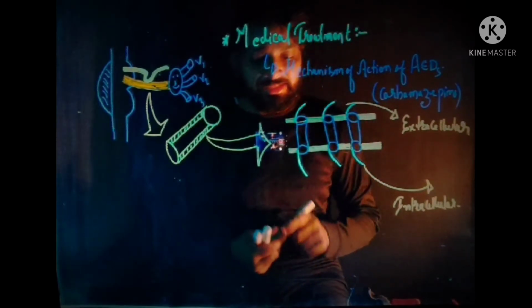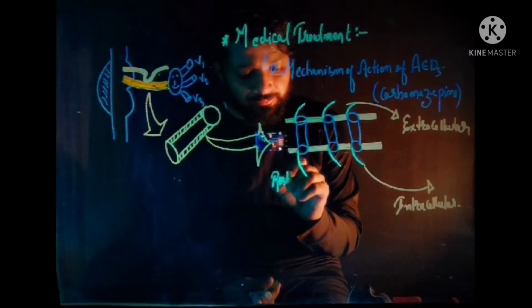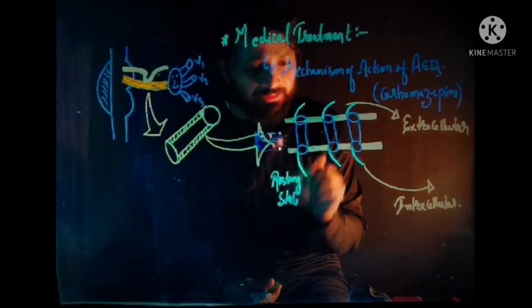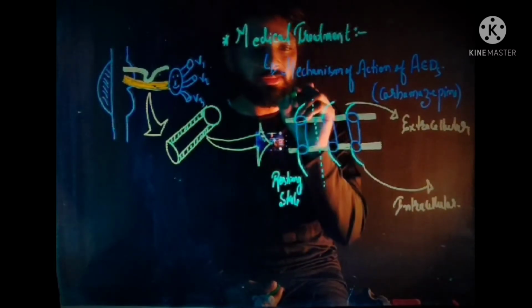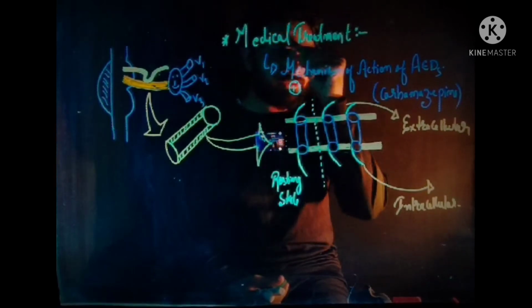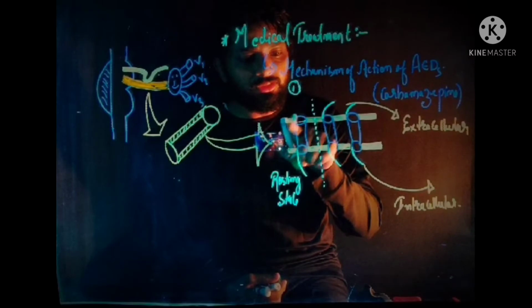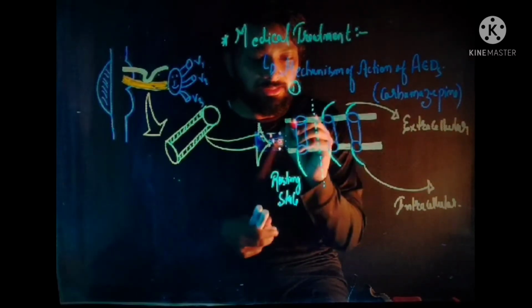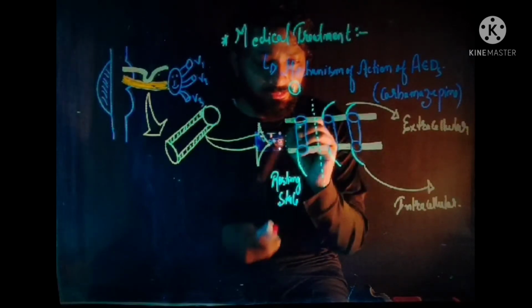Now the first condition is the resting state. So in resting state what happens? The extracellular gate of the sodium channel remains closed.